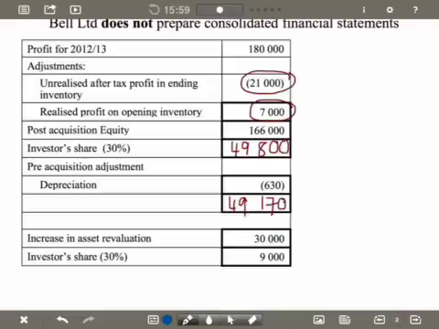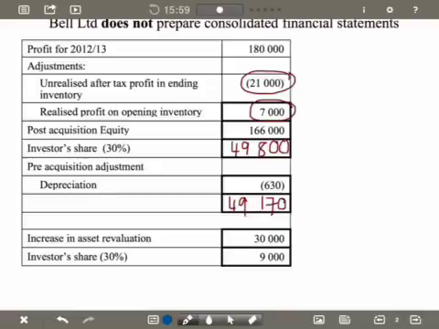Now, we had a look at dividends that are paid or declared by an associate and the treatment of it in the accounting records of the investor, where he does not prepare consolidated financial statements, and we saw there that no dividend revenue is recognized by the investor, and the dividend that is paid or declared is set off against the investment in the associate, because the share of the profit that we brought in our journal entry against that line item investment in associate was the profit figure before any distributions to the shareholders.